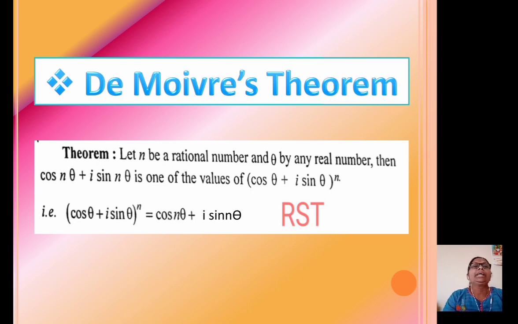Thus, the statement of this theorem is: n is any rational number, rational number meaning a number of the form a upon b, and theta is any real number. Then cos n theta plus i sin n theta is one of the values of (cos theta plus i sin theta) raised to n. That is, (cos theta plus i sin theta) raised to n equals cos of n theta plus i sin n theta.